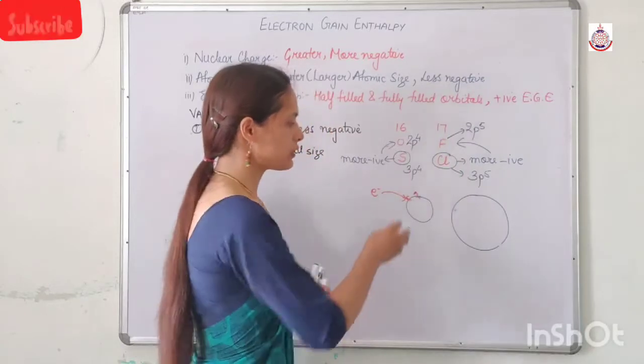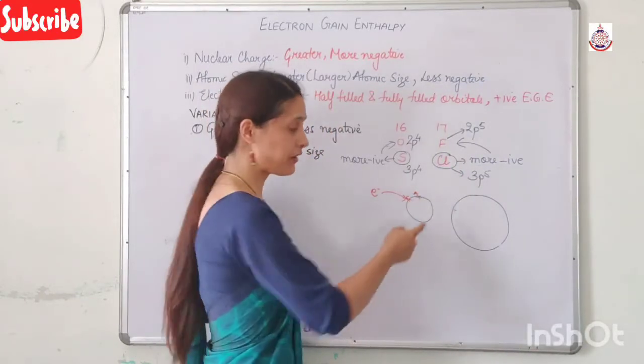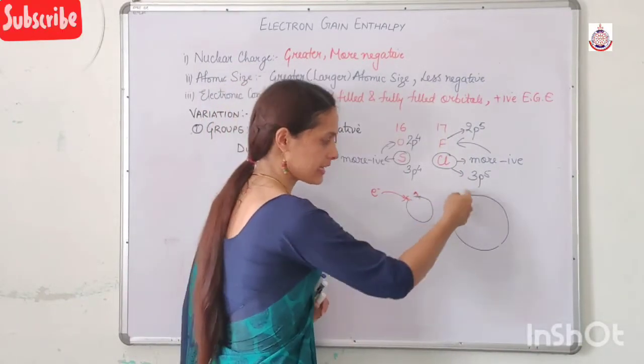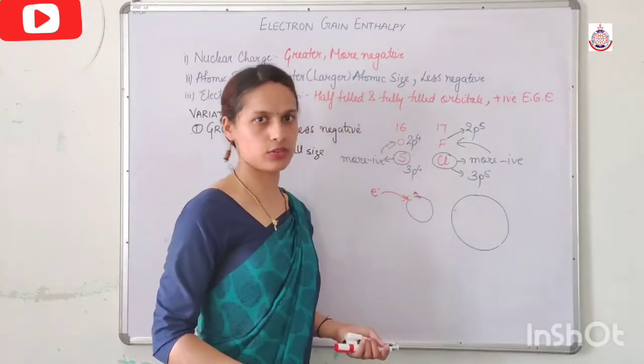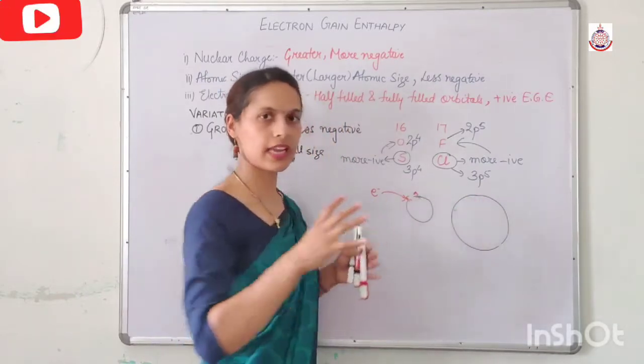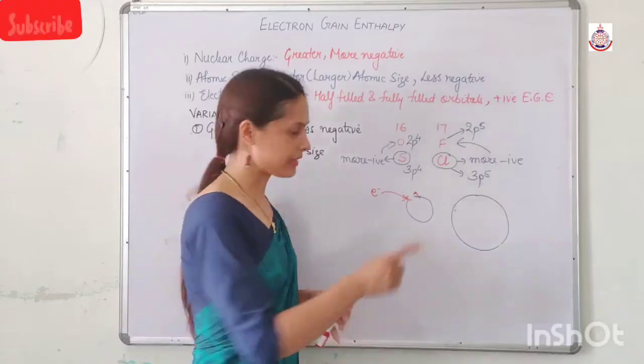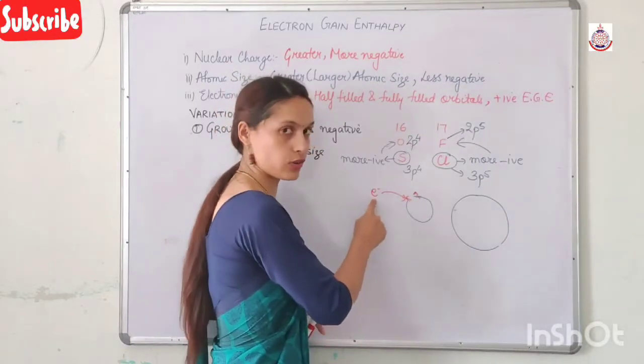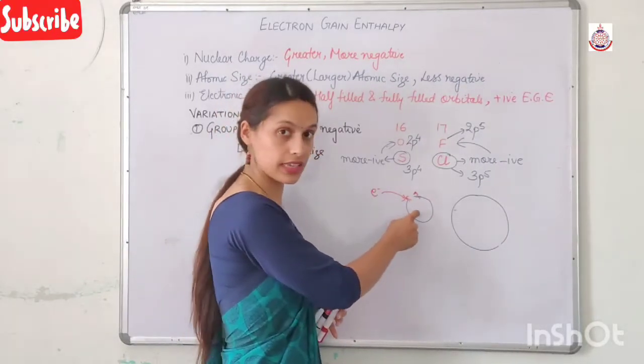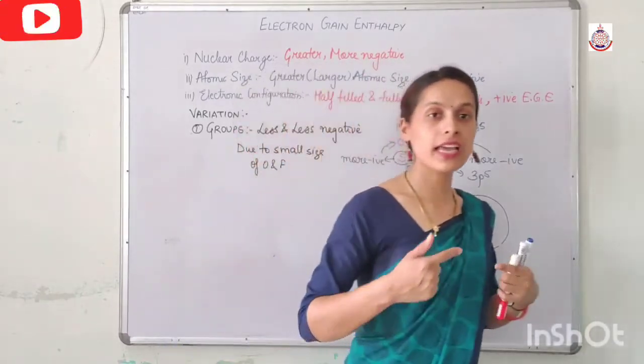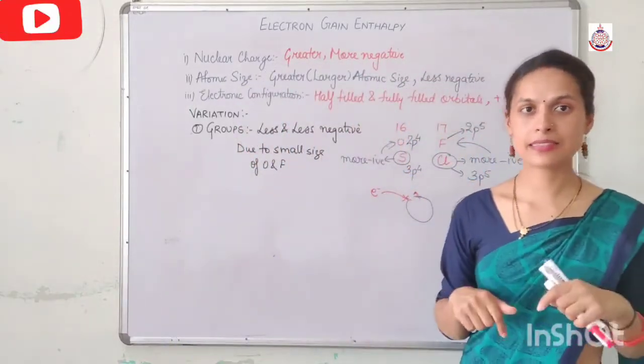In fluorine it is 2p with 5 electrons, and in chlorine it is 3p with 5 electrons. So in chlorine the electron density is less as compared to fluorine, therefore the incoming electron experiences more repulsion in fluorine, as a result of which the energy release becomes less negative.